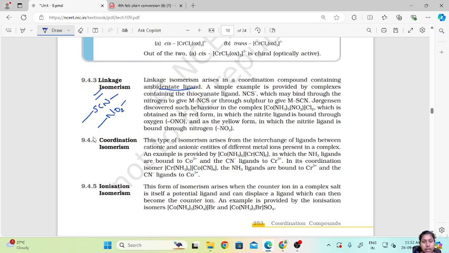Now a simple example is provided by the complex containing thiocyanate. As I told you, SCN is thiocyanate, or NCS minus, which may bind through the nitrogen to give M-NCS or through sulfur giving M-SCN. So you can get two forms, the metal atom bound to SCN or the metal atom bound to NCS.